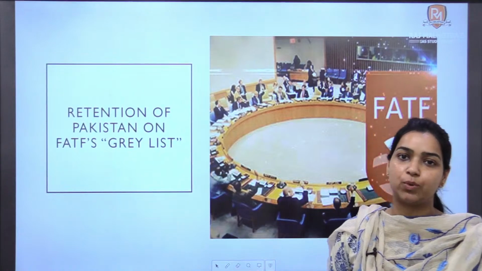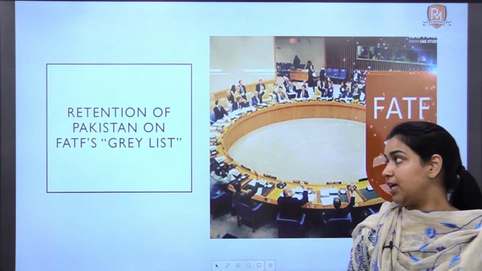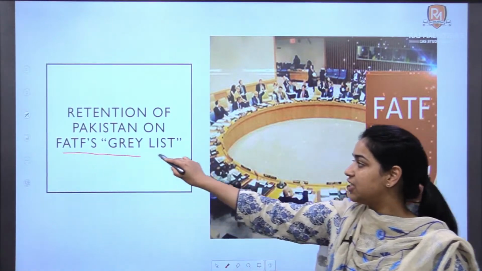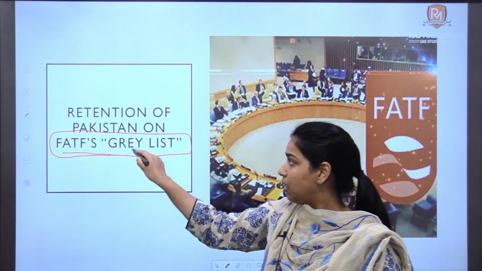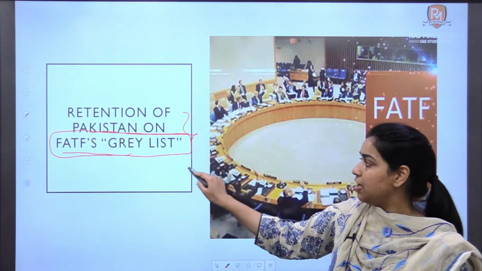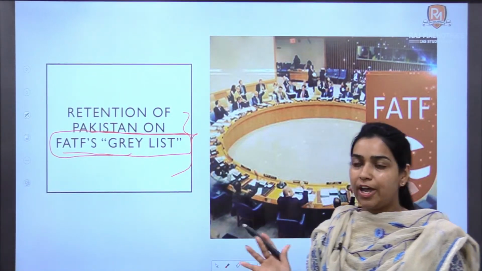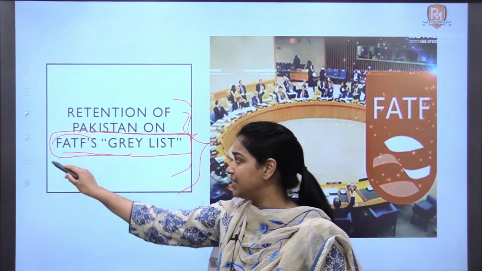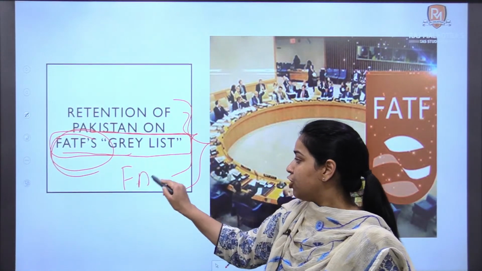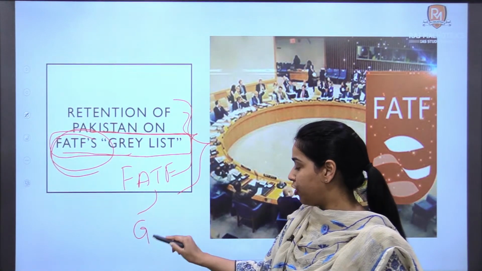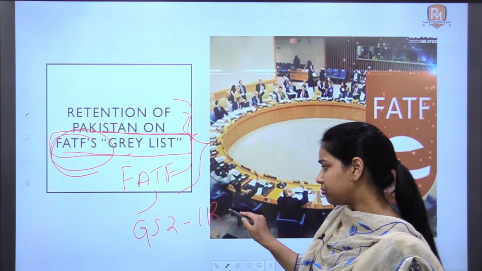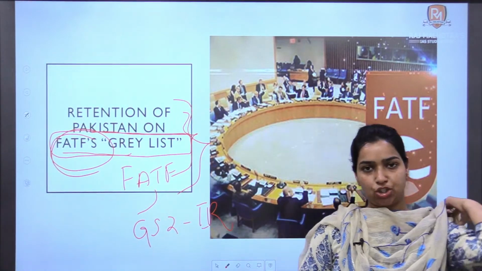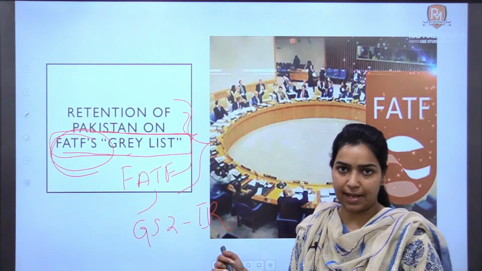The news in the previous week said that Pakistan has been retained in FATF's grey list. Pakistan has been retained in the FATF's grey list. Before discussing this news item, we will first discuss the basics of the organization, FATF. This organization is very important for your GS2 IR part. In Mains maybe there can be a question on FATF, and in prelims it is a very high potential organization where questions can be asked.